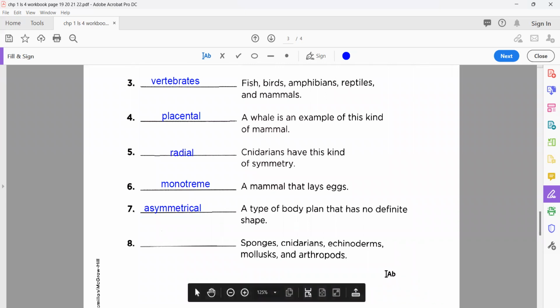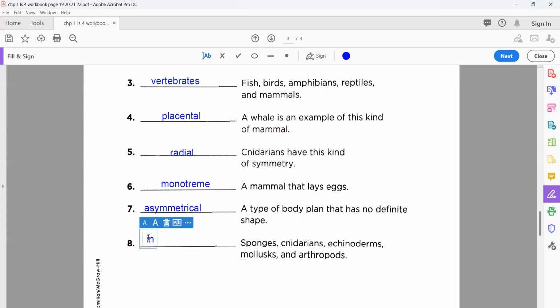Now the next one here, the last, number 8 on your workbook page 21. Sponges, Cnidarians, echinoderms, mollusks, and arthropods. Yes. Now what is common in all of them? They don't have a backbone. Very good. So what do we call them? Invertebrates. Very good.